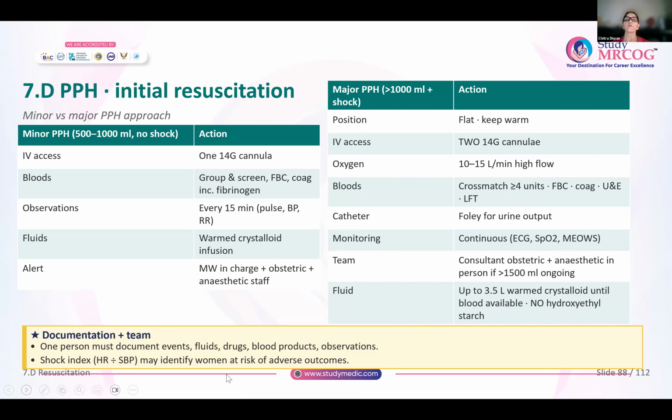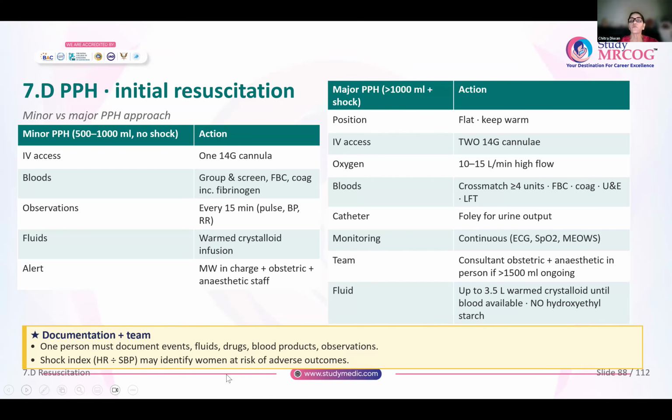As opposed to that, you have someone with a major PPH. That means the blood loss is more than 1000 ml and the woman is in shock. So you will keep her flat on the bed. You will keep her warm. You will put in 2 large bore IV cannulae, 14 gauge. You will start oxygen at 10 to 15 liters per minute.